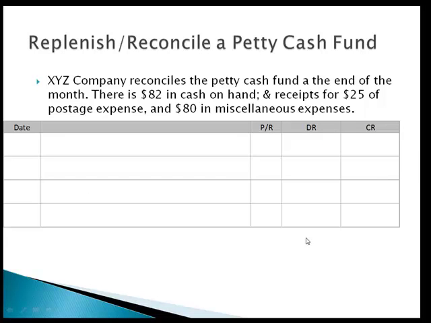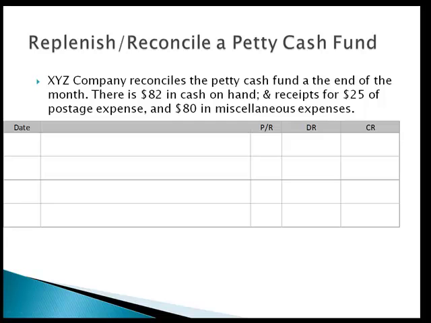Now step 2 would be to replenish or reconcile your petty cash fund, and this is a little bit more complex. So let's say XYZ company reconciles the petty cash fund at the end of the month. Reconciling and replenishing are basically the same thing. You're putting the cash back in, and you're reconciling your receipts. There is $82 in cash on hand and receipts of $25 for postage and $80 in miscellaneous expenses.